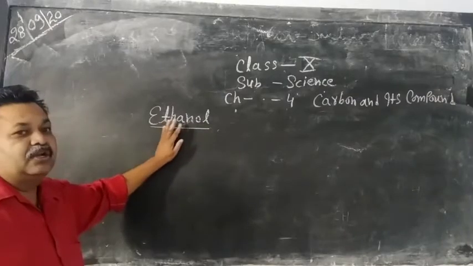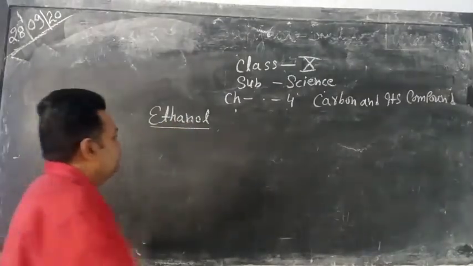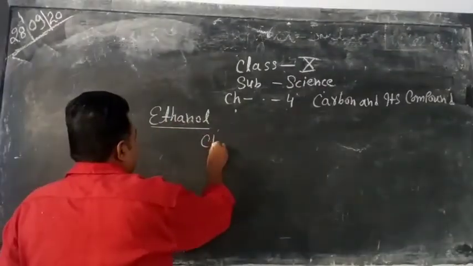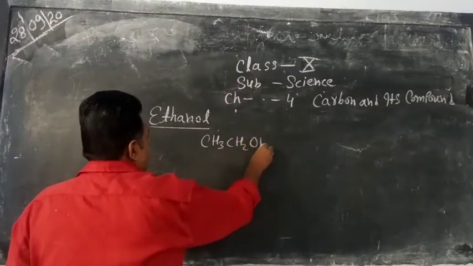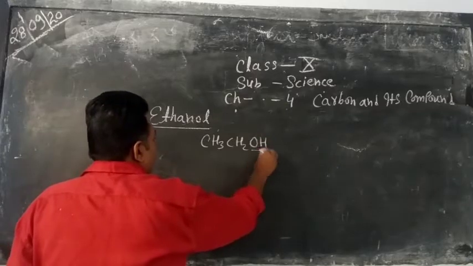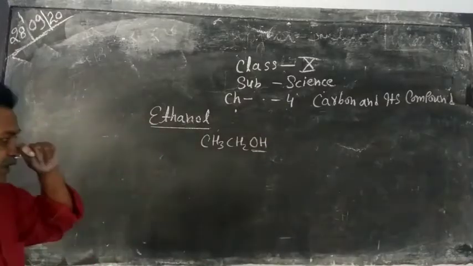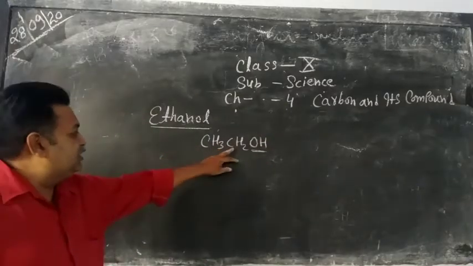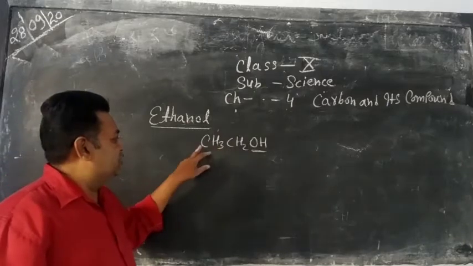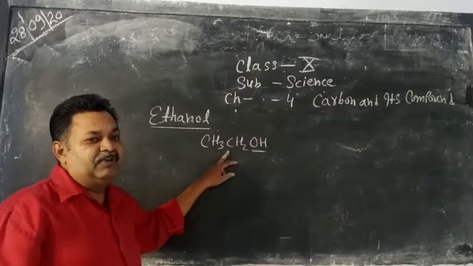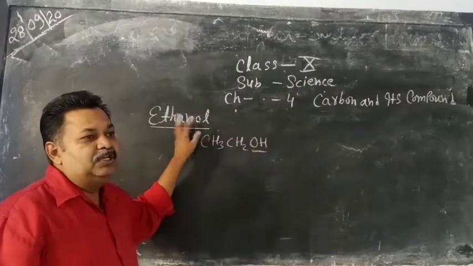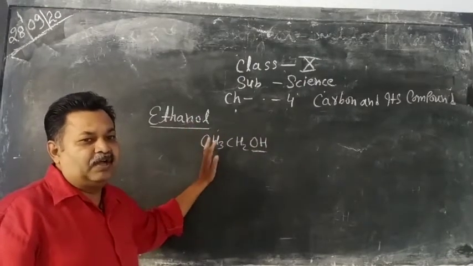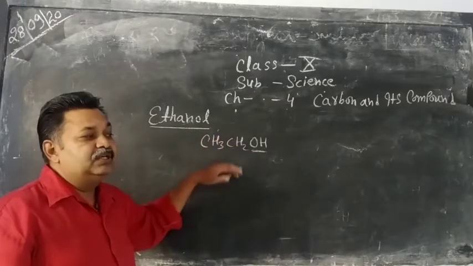It is a two-carbon compound, CH3CH2OH. The OH group is the functional group, and the root carbon C2, or 2 carbons, gives the name "eth-ane", and the functional group OH is known as "-ol". So the name of the organic compound is ethanol.